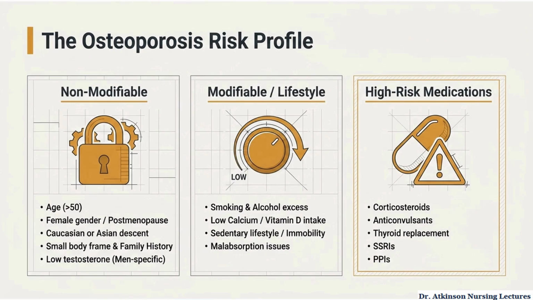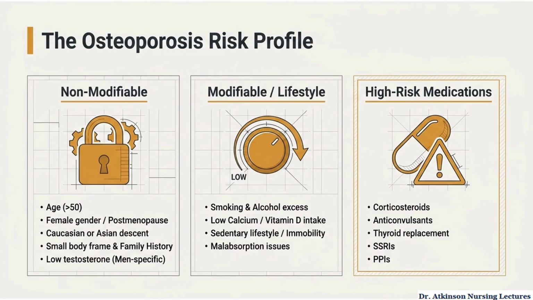Osteoporosis risk factors fall into 3 groups. Non-modifiable risks include age over 50, female sex, postmenopause, Caucasian or Asian ethnicity, small body frame, family history, and low testosterone in men. Modifiable risks include smoking, alcohol use, poor calcium and vitamin D intake, immobility, sedentary lifestyle, and malabsorption.